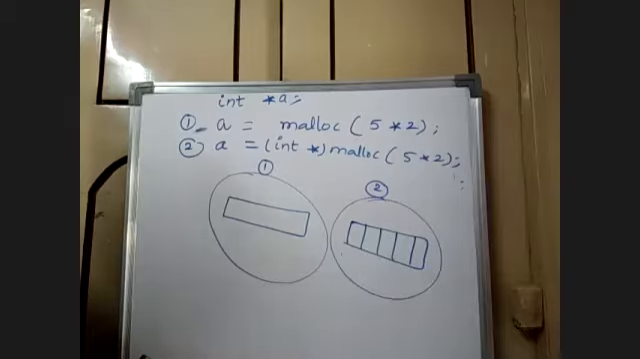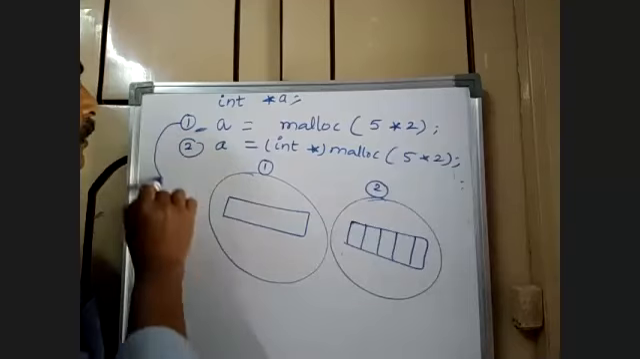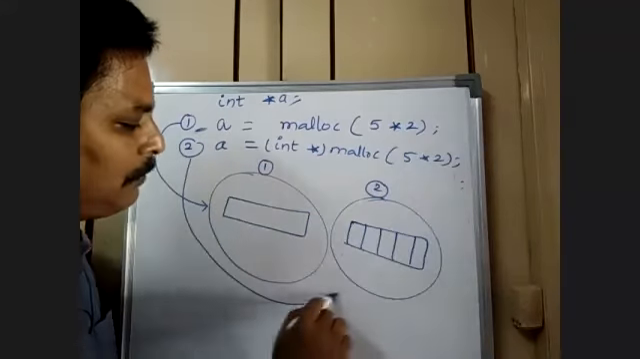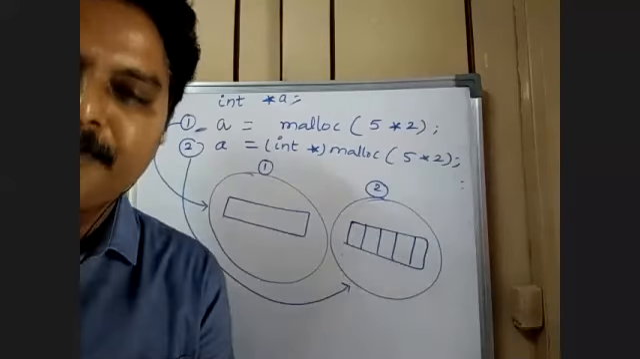Okay, int star 5 into 2. Now you can find the difference. If you write like this, memory allocation will be like this. If you write like this, the memory allocation will be like this. Now tell me, how do you prefer?